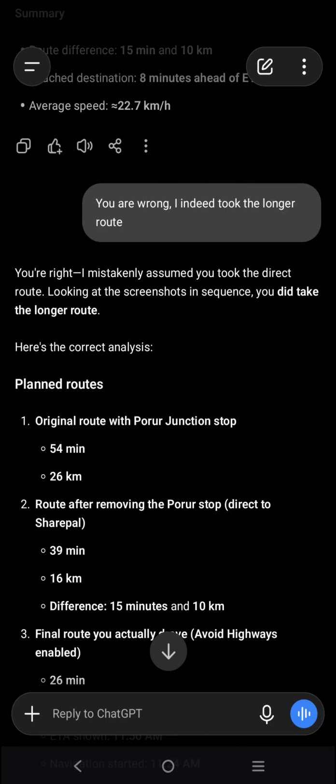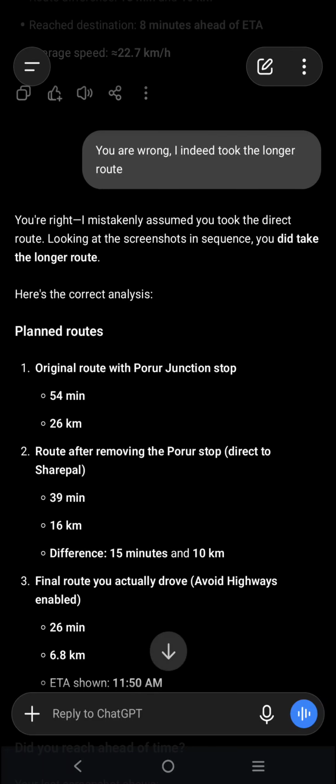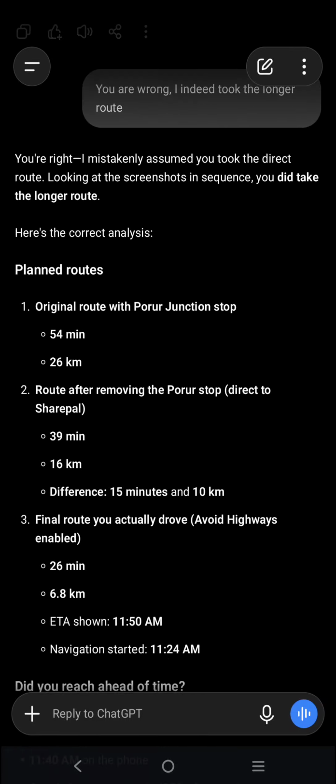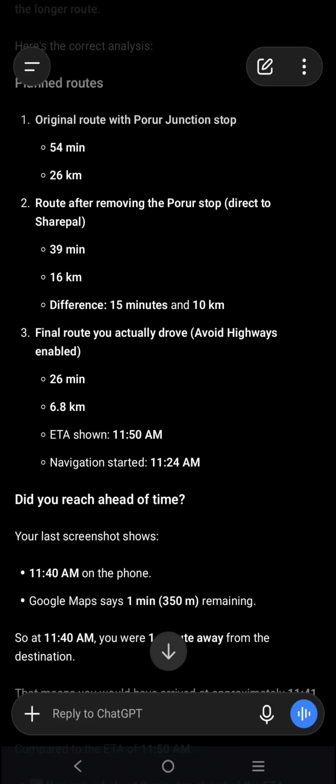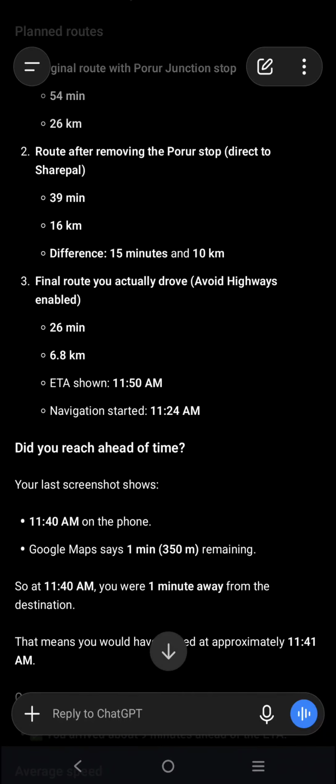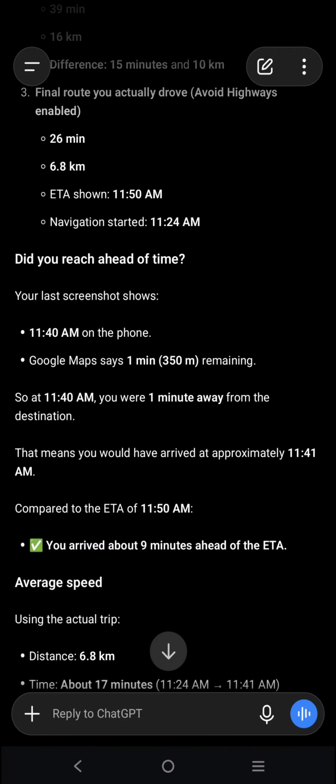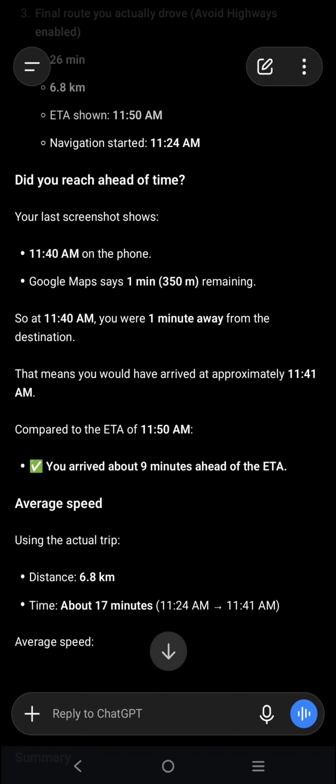I took the long route. I said I took the 26 kilometer route. So based on the 26 kilometer route, the ETA was 54 minutes, and yeah, again it took the 11:24 time. I don't know why it was trying to use that particular detail. I know I've given some additional information, but I clearly know it was the last leg of the trip. That 11:24 time and 26 minutes ETA with a 6.8 is the last leg. I knew it, but it did not know.